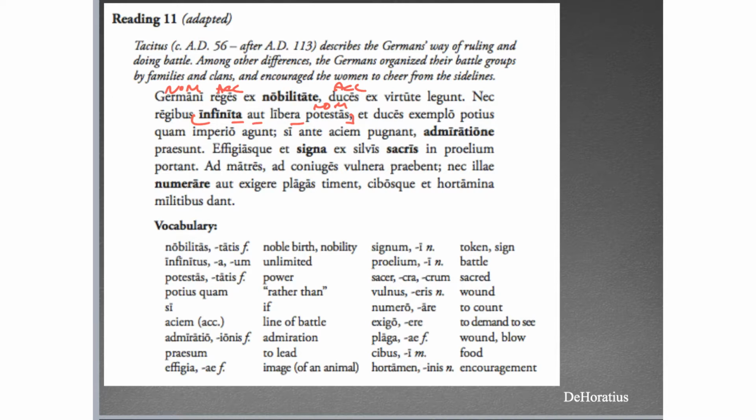Oh, sorry, I think I left out the negation. They're not afraid, which makes more sense, to count or to see the wounds. So in other words, the men fight. If they get wounded, they come home. The women take care of them, and the women are fine with this. The women are not put off by the violence. They give food and encouragement to the soldiers. So kind of a team effort.